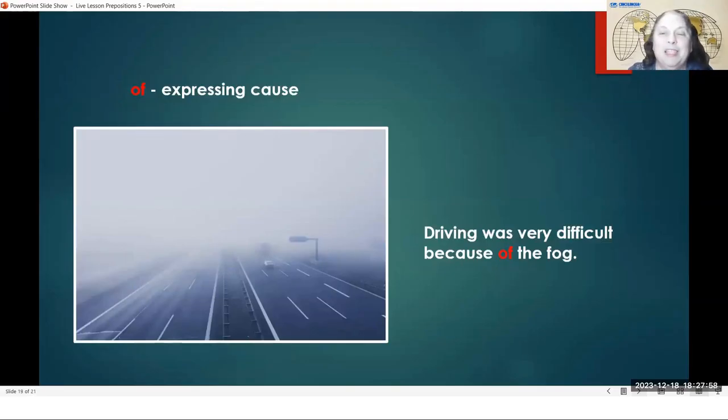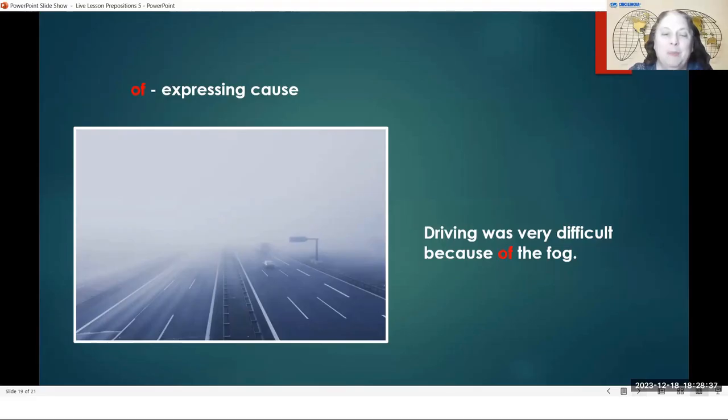And here is our last use of the preposition of, and it says expressing cause. Driving was very difficult because of the fog. Why was it difficult? It was difficult because of the fog. And you can see here, it looks a little bit like there are some clouds up in the sky that have come down, and those clouds are near the ground. That is called fog. That kind of weather where it's very difficult to see is called fog.